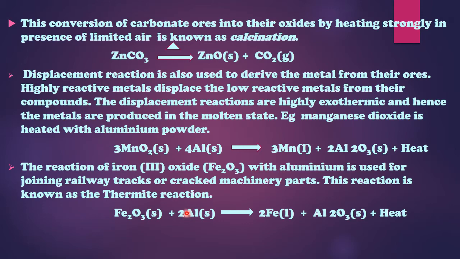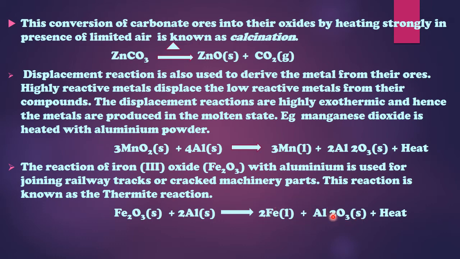So a heating device is taken along with these two solid powders, and when you start igniting it, as it is an exothermic reaction, you just need to start the reaction. The remaining reaction will automatically be handled because heat is already being produced during the reaction. And what are the products we get? We get liquid iron and solid aluminium oxide.